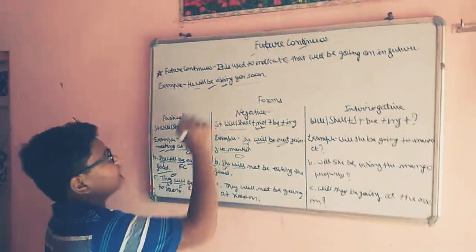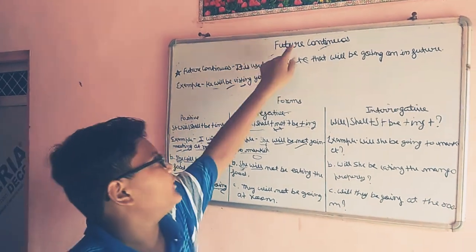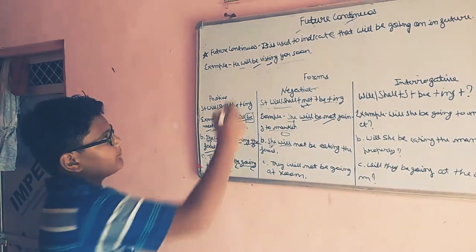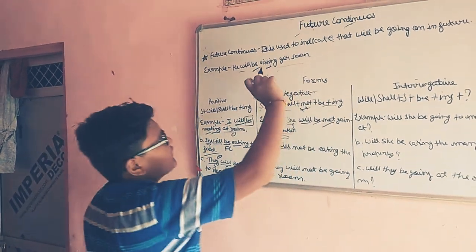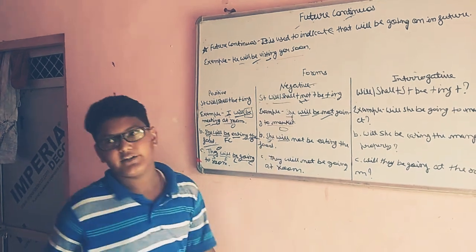Here, he is the subject. I will tell you the forms. Will, because future continuous tense is there. Be, because continuous tense is there. Visit is the verb form, and ing, because continuous tense is there. You soon, this is the object.